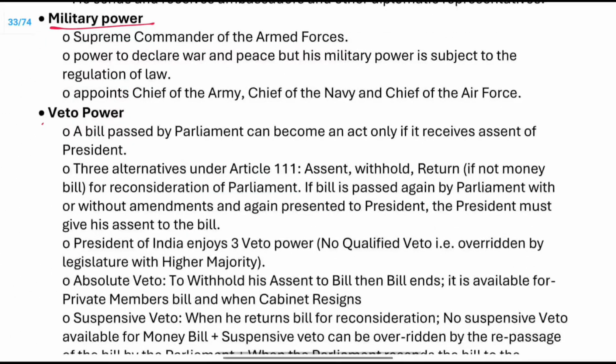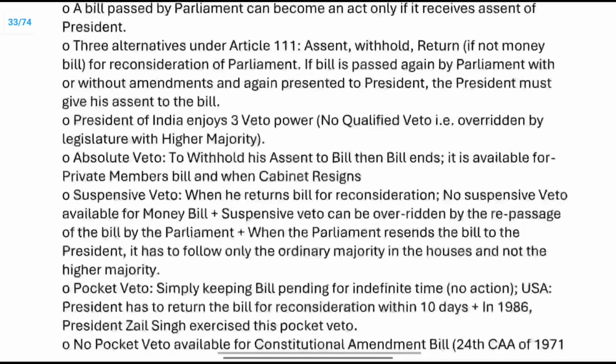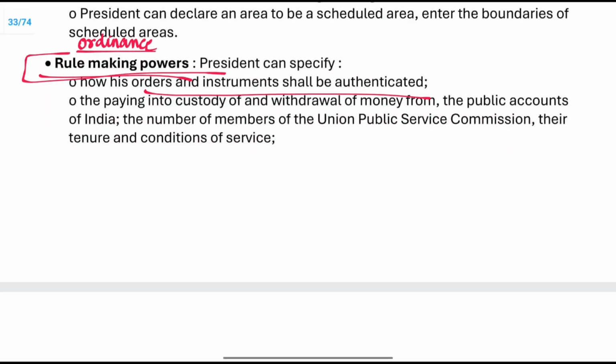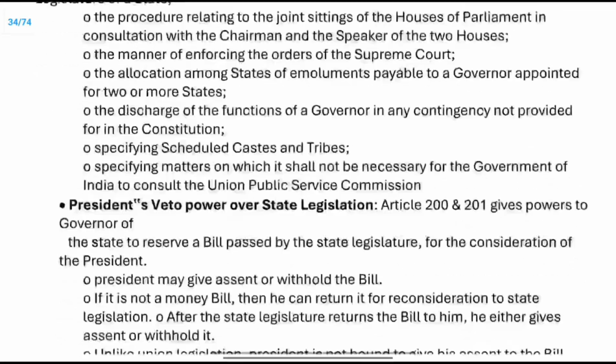Military. Veto. Veto is a power. Then miscellaneous power. Rule making power. Ordinance is legislative power. Rule making power is rules and orders and instruments authenticated. Ordinance does not come in the rule making power.